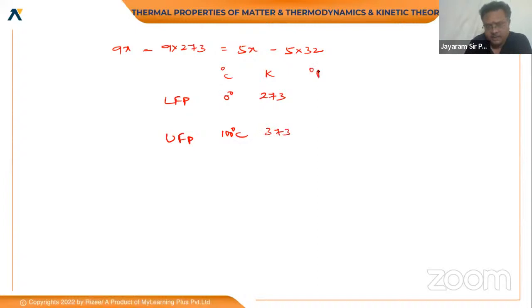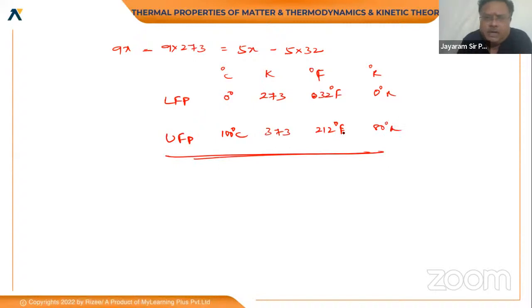For degrees Fahrenheit it is 32 and 212. For the Reamur scale it is 0 degrees to 80 degrees. Like this, we can also have our own scales. Depending on that, you can find the value of x.